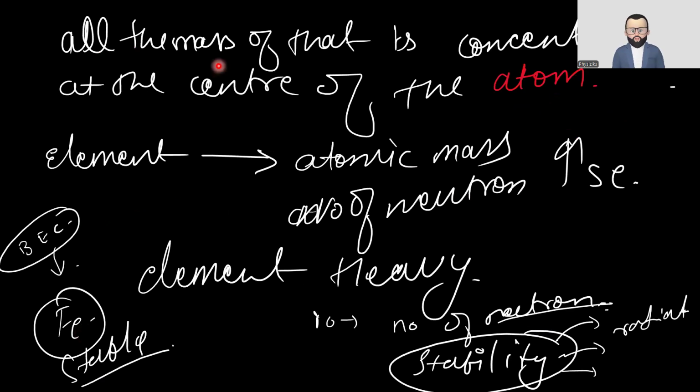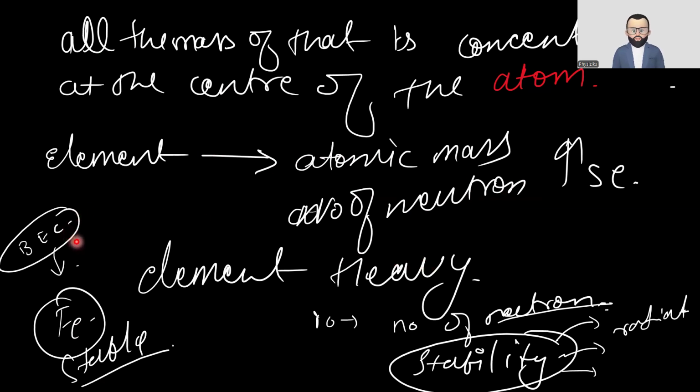All the mass of the atom is concentrated at the center of the atom. We have already studied this in chemistry, in Rutherford's alpha scattering experiment. All the mass of the atom is concentrated at its center, and that is named the nucleus. If the atomic mass and number of neutrons of an element is increasing, that means it's a heavy element.